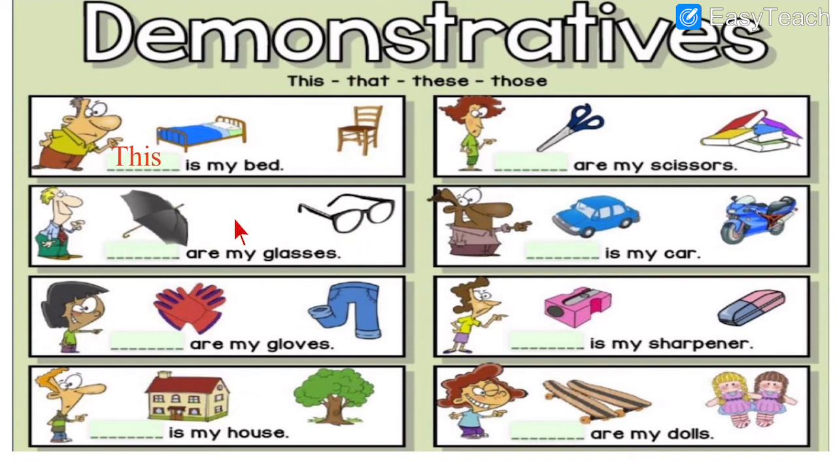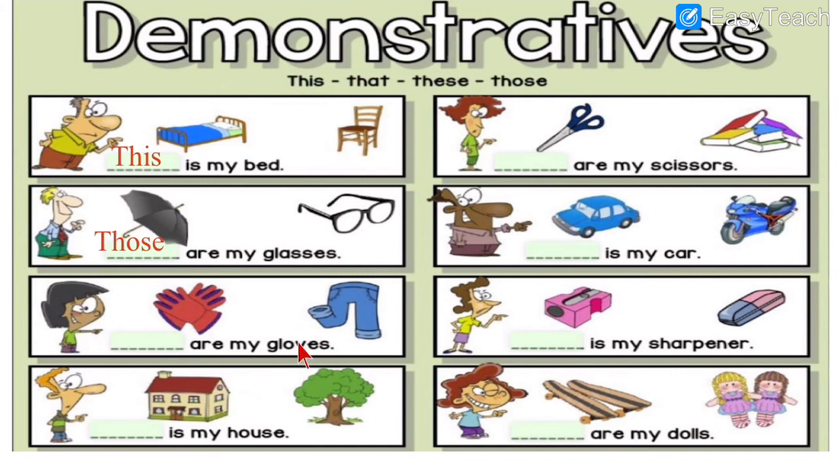So, they are very far. So, what do we write? Those. Because it is plural form. And it is away. It is not near, it is away. So, those are my glasses. Number 3.